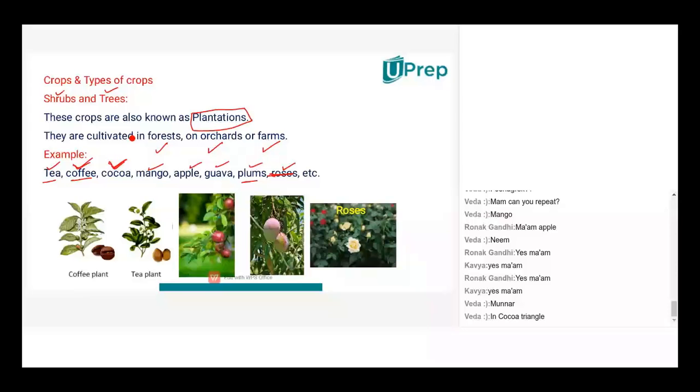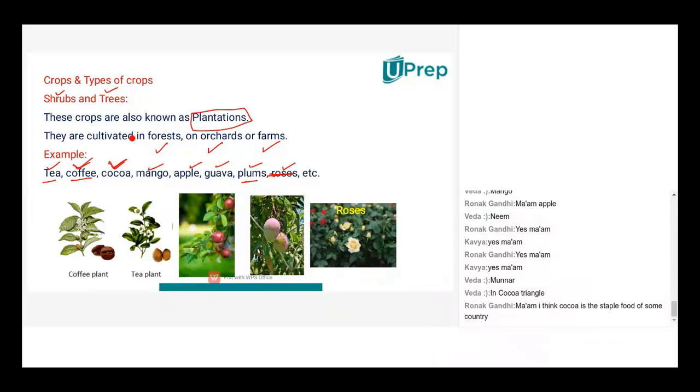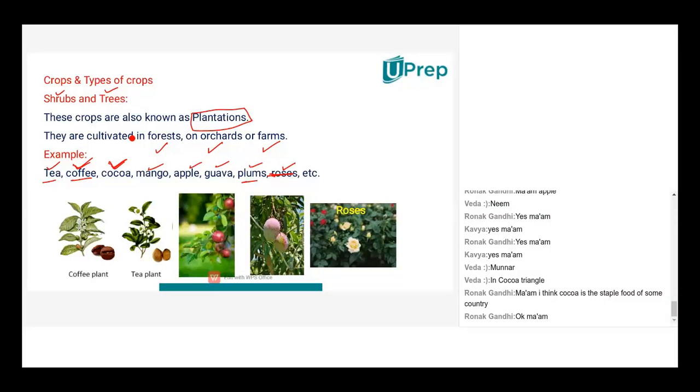Good, Veda. Why don't you throw some light on the cocoa triangle? Cocoa is not really a staple food. A staple food is mainly always the cereals. Cocoa is kind of an accompaniment which will be served as dessert. Veda, why don't you unmute yourself and talk something about the cocoa triangle?